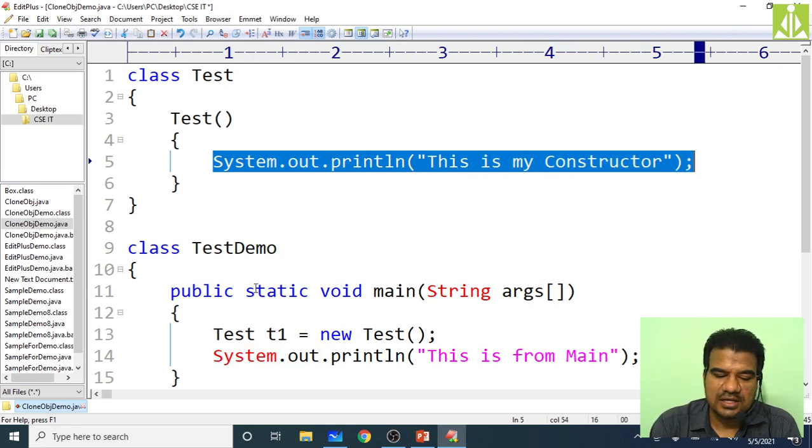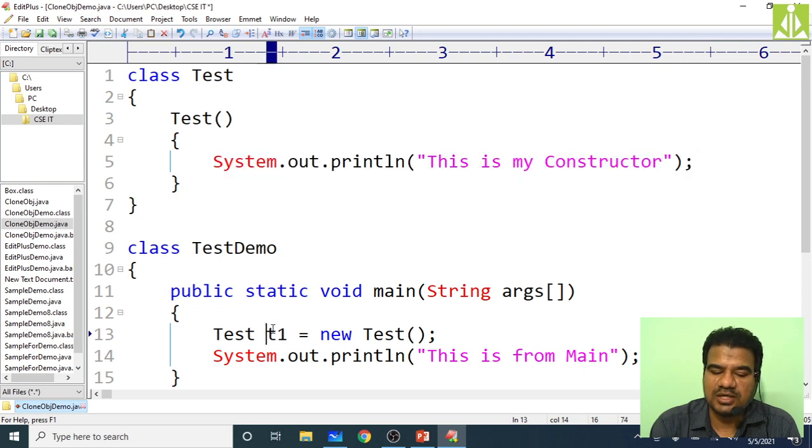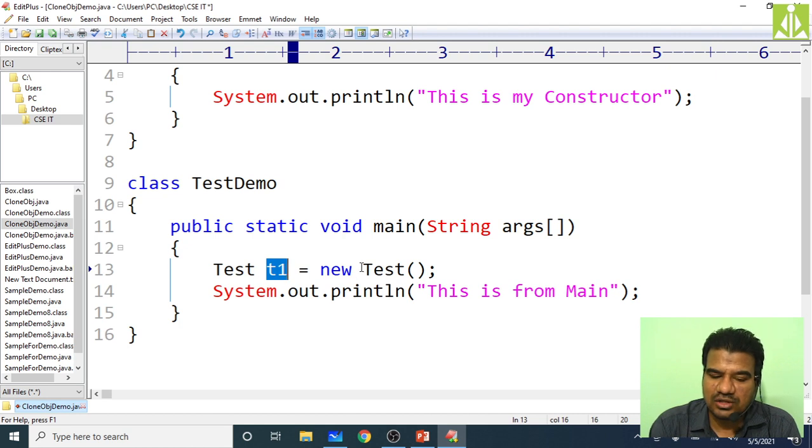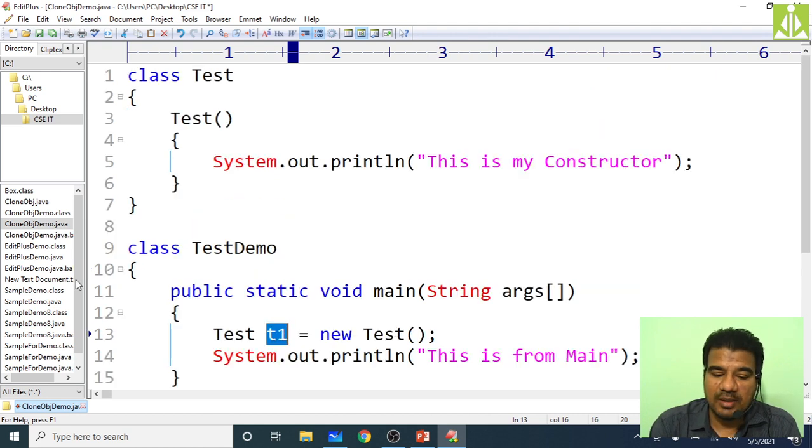First, the control will come over here and create this t1 object. When it is creating this t1 object, it will invoke the test constructor call. Immediately it will go to the class and invoke this definition. So you will get this message on the output screen, this is my constructor. Then it will print this message, this is from main. So now save this program.